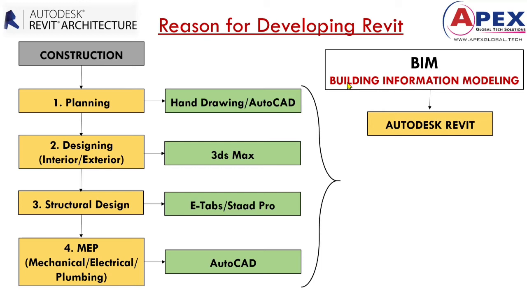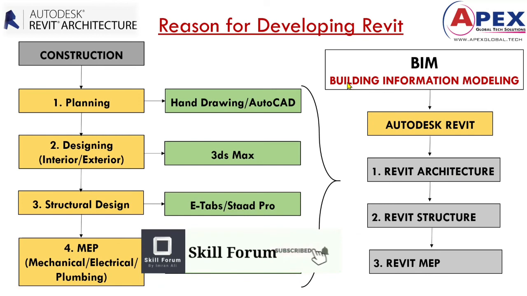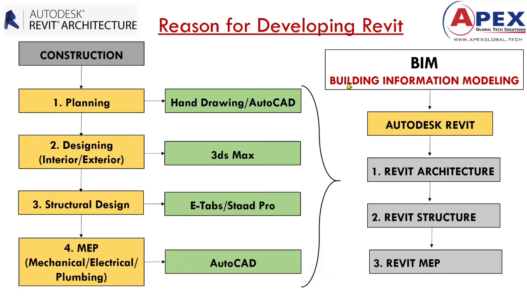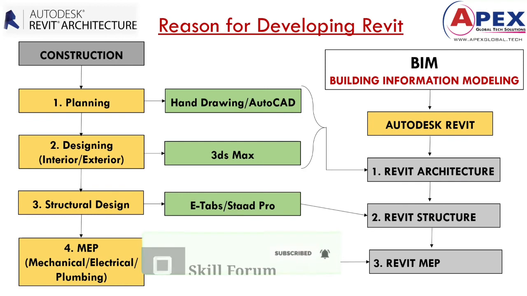In Autodesk Revit, we have Revit Architecture, Revit Structure, and Revit MEP. So in a single Autodesk Revit software, we do architectural work, structural work, and MEP work. See here, planning and designing we do in Revit Architecture, structure in Revit Structure, and MEP in Revit MEP. These are not separate individual softwares; this is a single Autodesk Revit software.